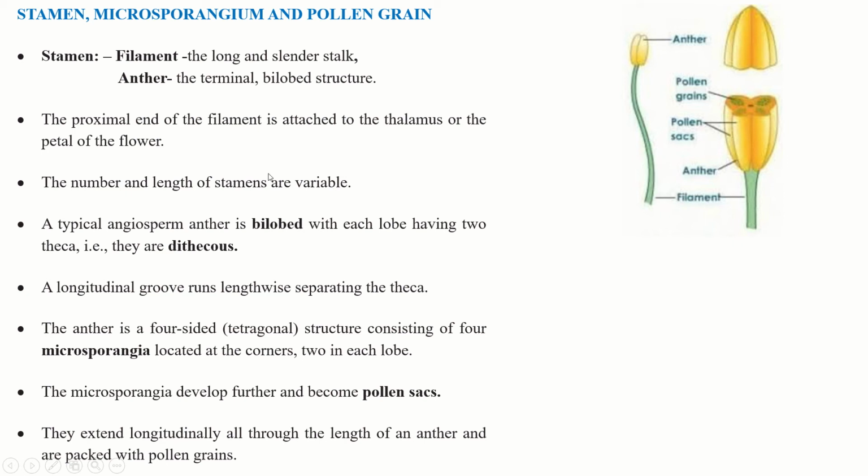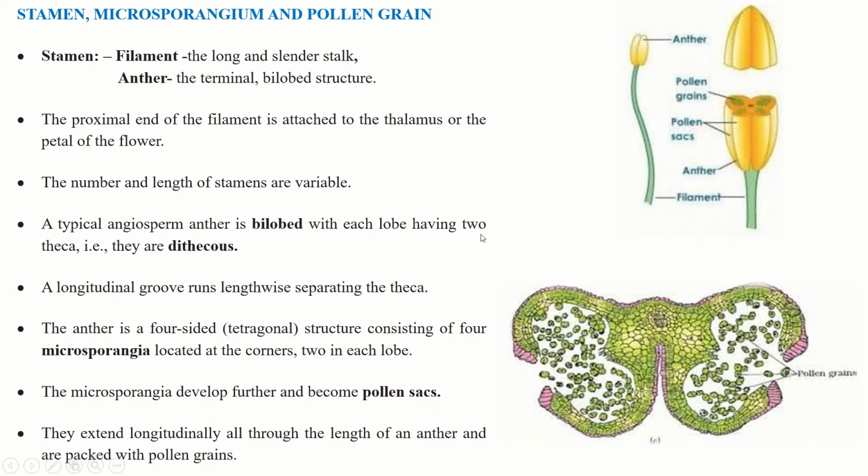A longitudinal groove runs lengthwise separating the theca. You can see one line here, this is the longitudinal groove through which the theca open. The anther is a four-sided tetragonal structure consisting of four microsporangia located at the corners, two in each lobe.